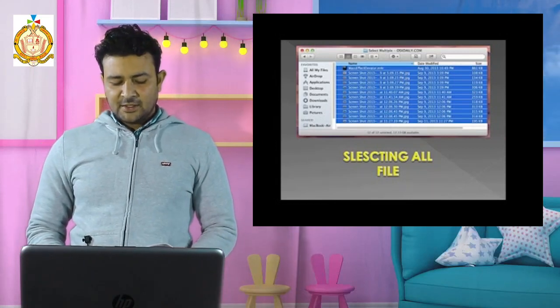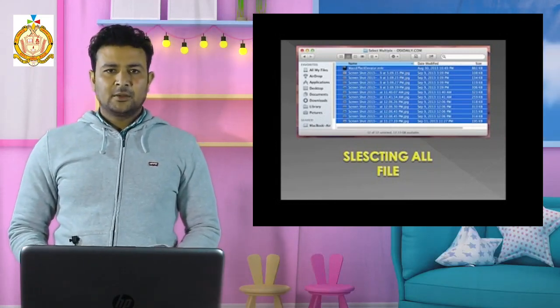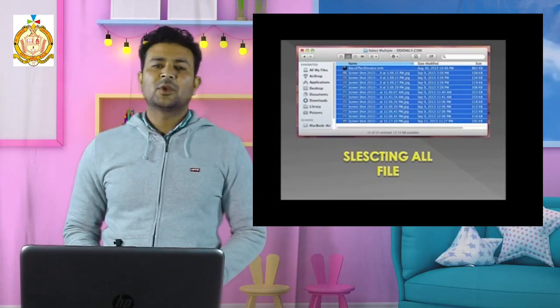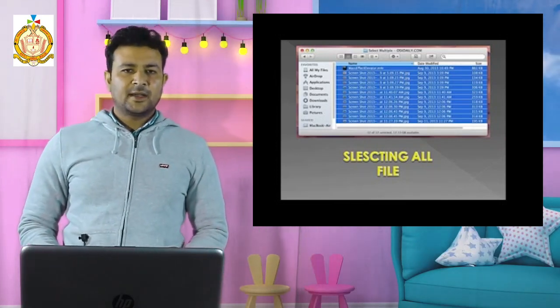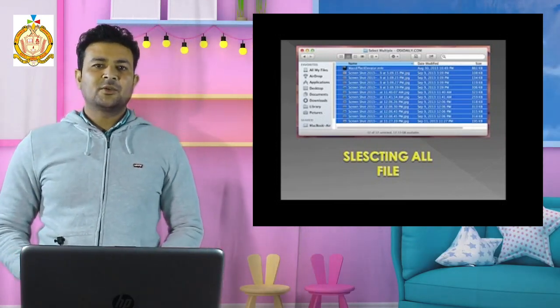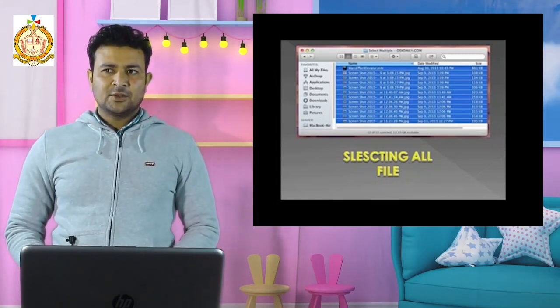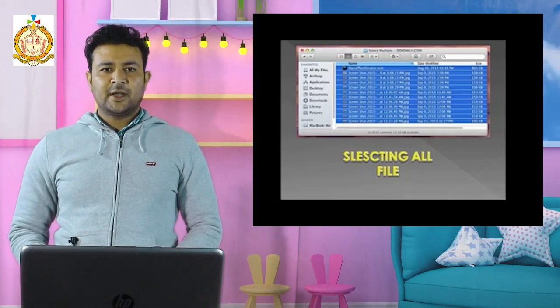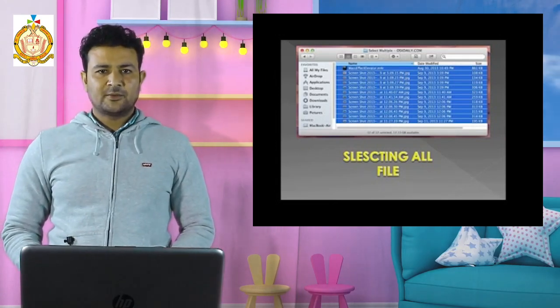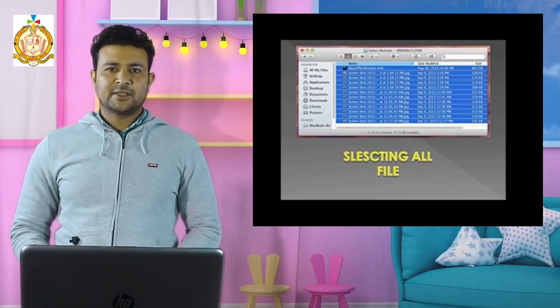And after this, again you have to copy. For copy, you know, we have to right click, and from the right click menu we select copy. Then wherever you want to paste, you have to go to that particular location and right click. Again from the right click, you will get one option, paste.